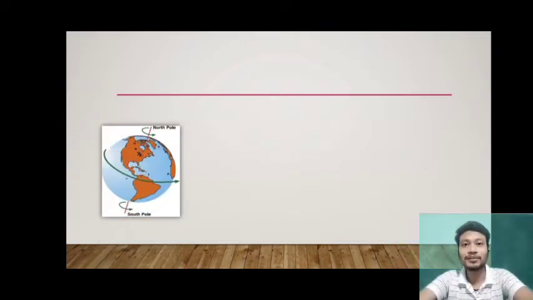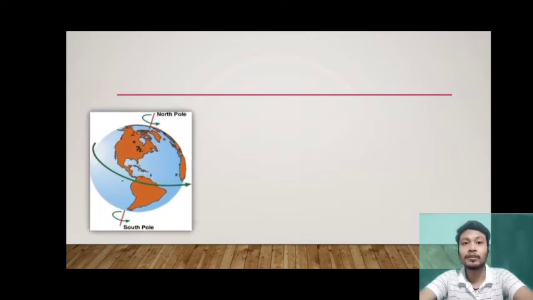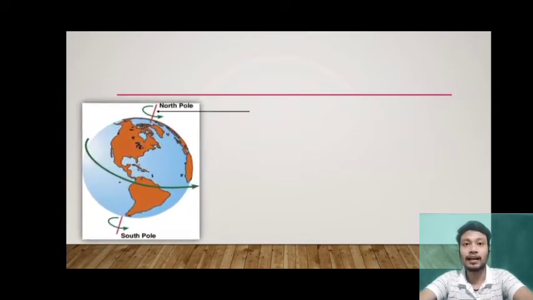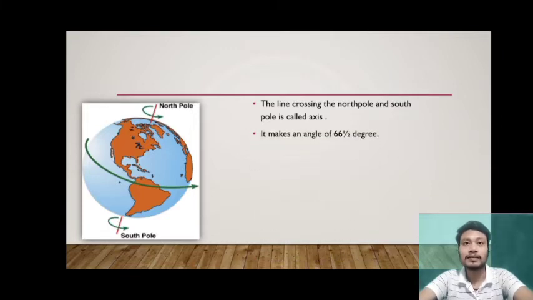Now look at this picture carefully. You might have seen that there is a line that is crossing the North Pole and the South Pole. This is not a real line, but an imaginary line that is crossing the two poles. This makes a 66.5 degree angle and is called the axis of the Earth. When the Earth moves on its own axis, that is called the rotation of the Earth.